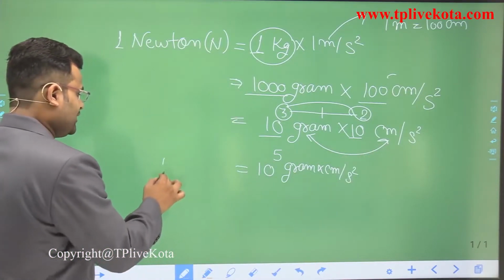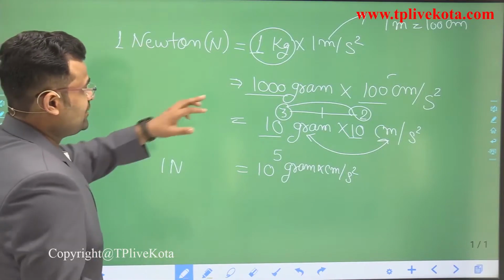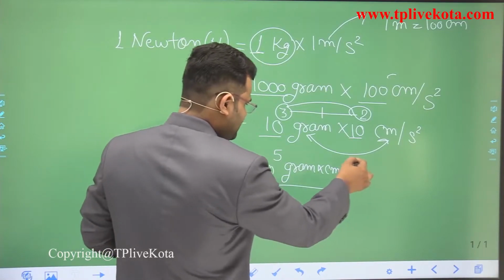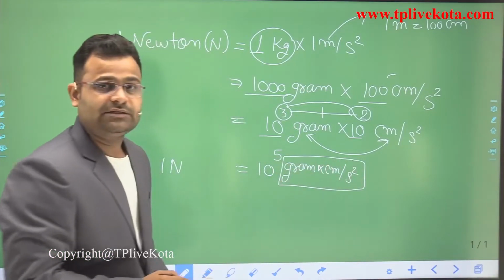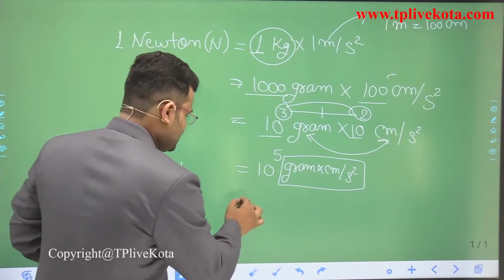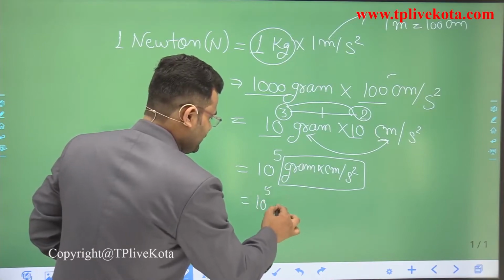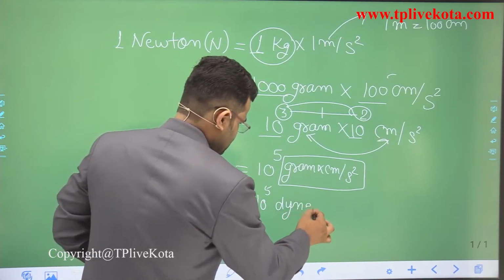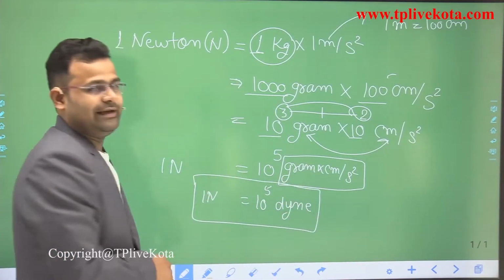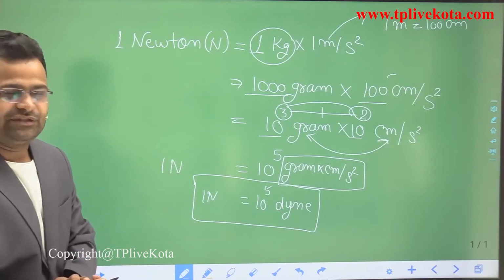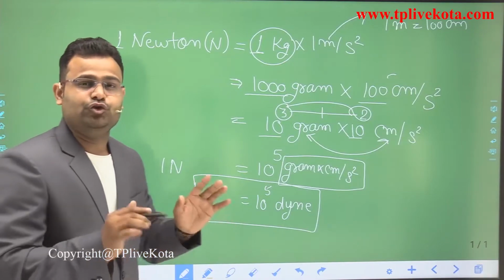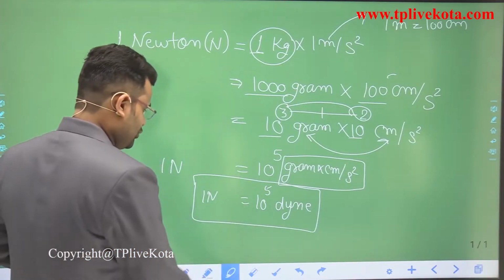So dear students, 1 Newton, which is kilogram into meter per second square, can be written as 10 to the power 5 gram into centimeter per second square. And that single word is Dyne. So students, 1 Newton is equivalent to 10 to the power 5 Dyne. That is the complete derivation of the relation between Newton and Dyne. Now dear students, copy that fast.